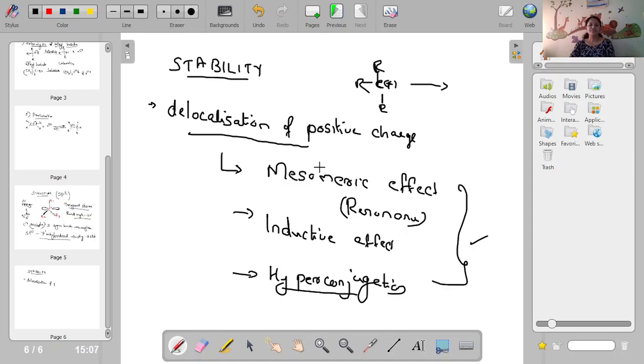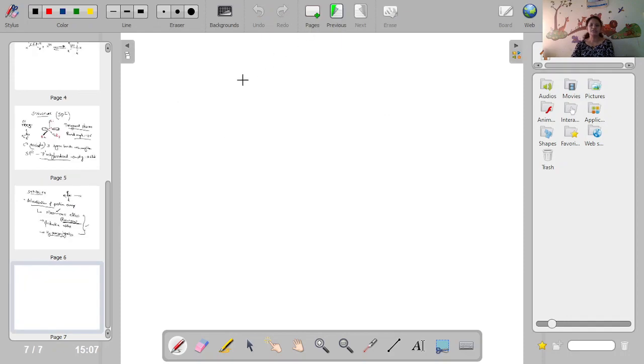Okay, and whenever there is mesomeric effect or resonance effect, resonance is possible with the double bonds. Compounds with mesomeric effect or resonance effect will be more stable than those with inductive effect and hyperconjugation. Okay, then just have a look at carbocations with mesomeric effect or resonance effect.